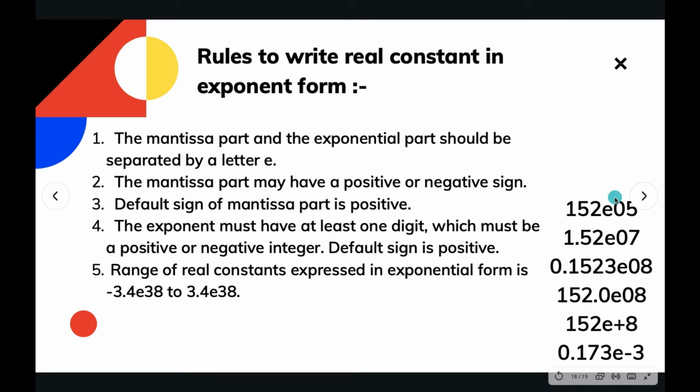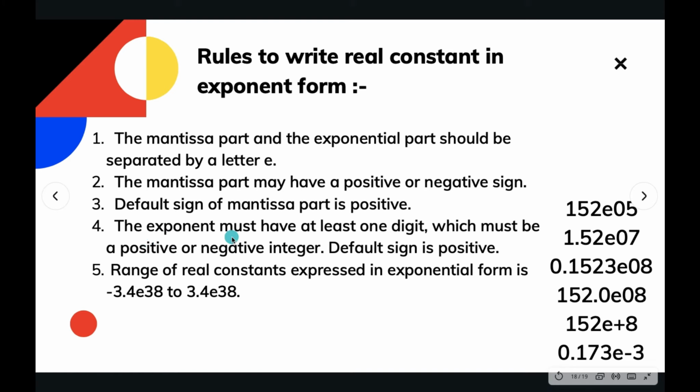The mantissa part may have a positive or a negative sign. The default sign of the mantissa is positive. If you are not giving any sign, it will be considered a positive number.